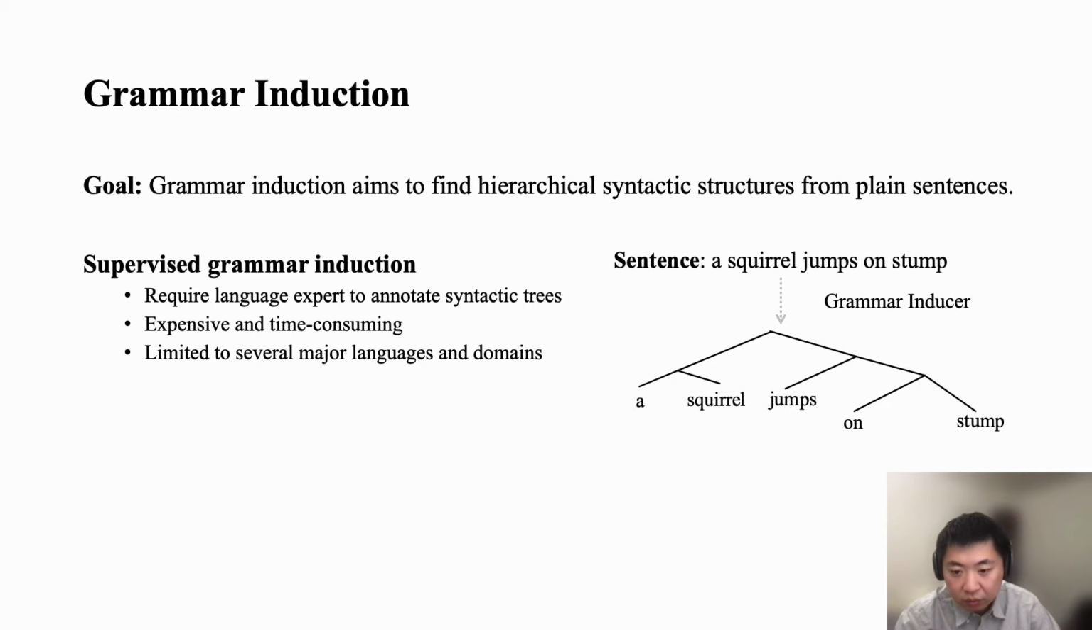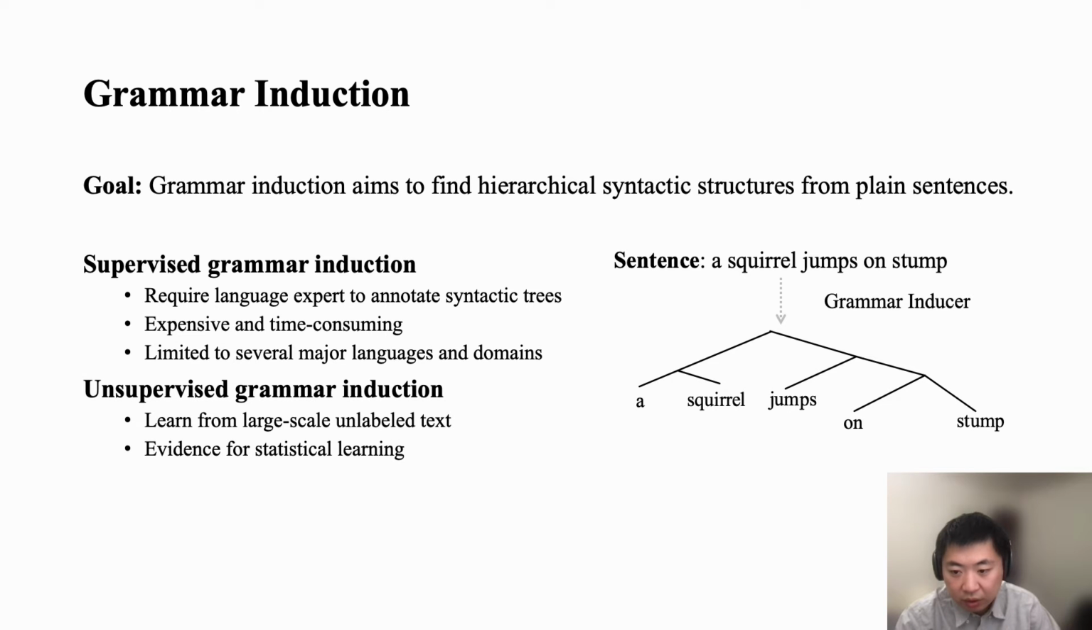To mitigate this issue, many recent approaches focus on unsupervised grammar induction. It aims to learn from large-scale unlabeled text. The advantage of these approaches is that the text data is of large scale. The disadvantage is that we do not have annotations. On the other side, unsupervised grammar induction can also provide evidence for statistical learning of grammars, because it has minimal assumptions about the linguistic knowledge built into the models and succeeds in inducing accurate grammars.